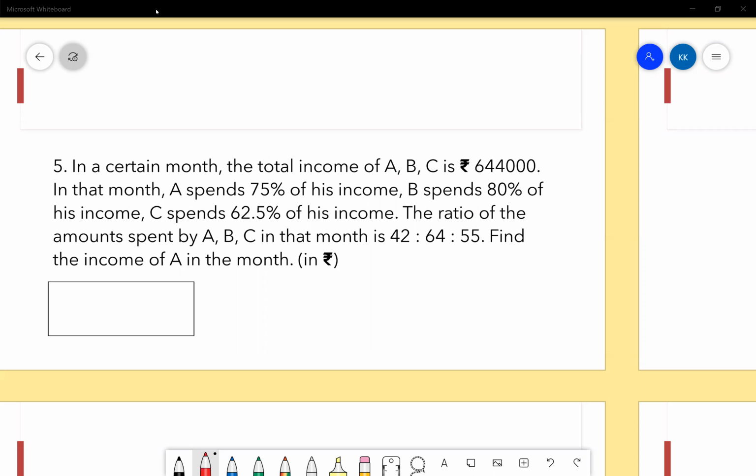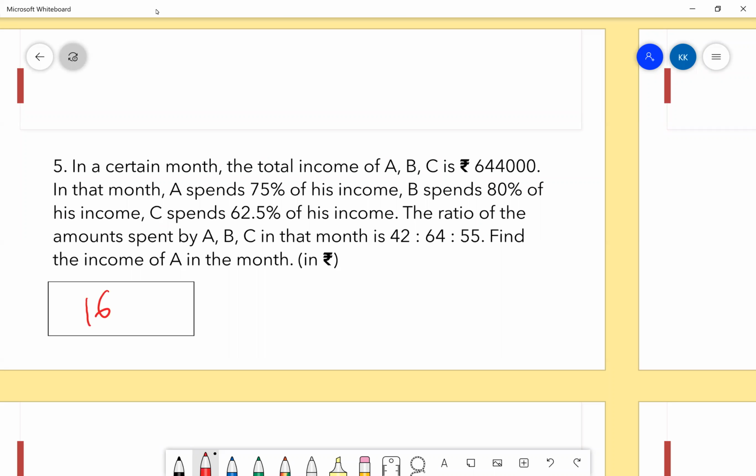Only one correct answer. Now, should I consider it a good sign or a bad sign? You guys tell me. So Prerit has got the answer, and the correct answer is 161,000. Prerit, would you like to discuss your approach? The standard approach. Yeah, go ahead. Tell me. Doesn't matter.